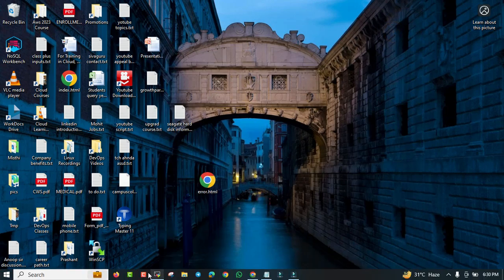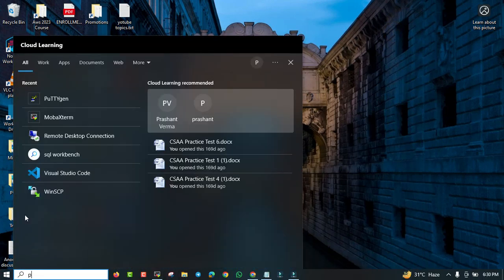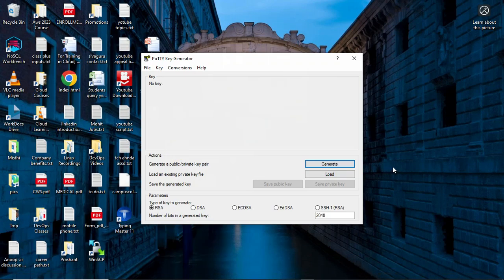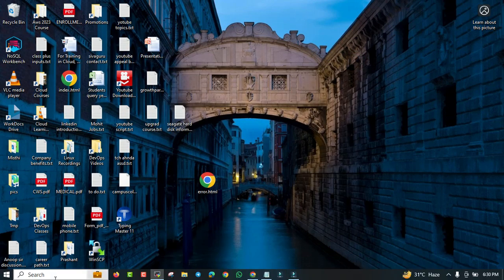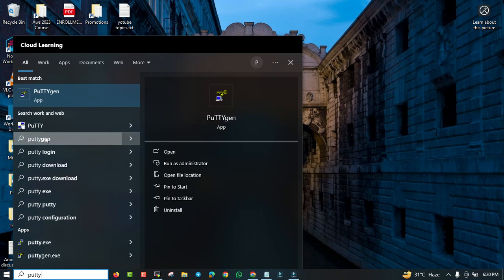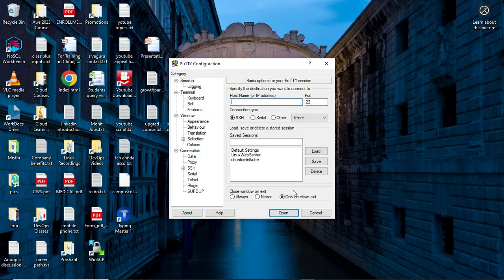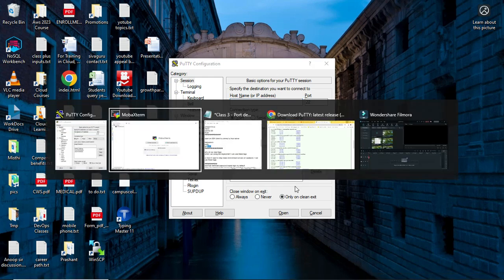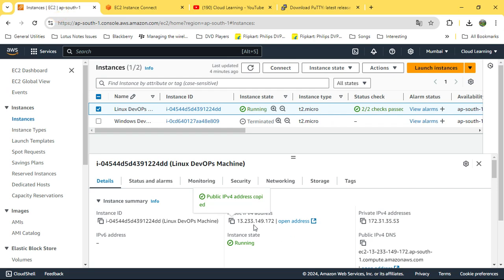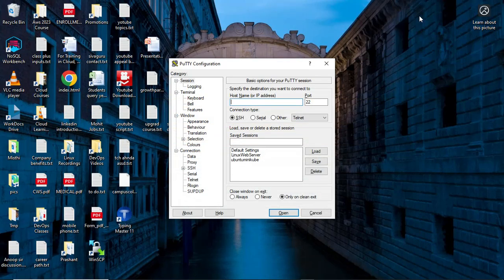Now if I connect this server using putty, if you use putty now, and if you give the server IP address, so hopefully it should be okay now, but it might not work.